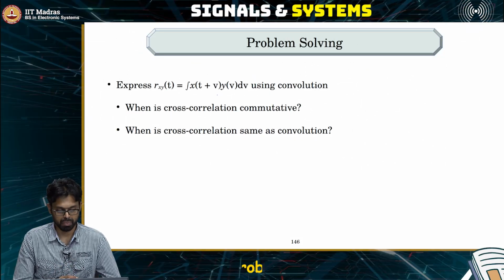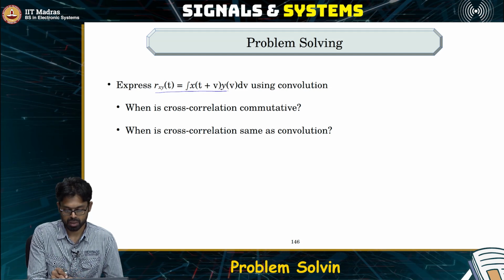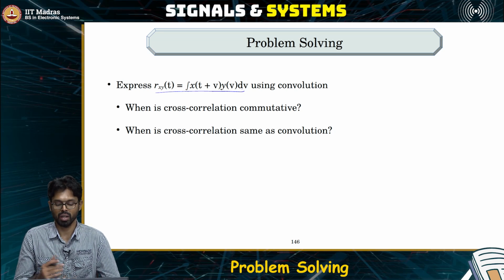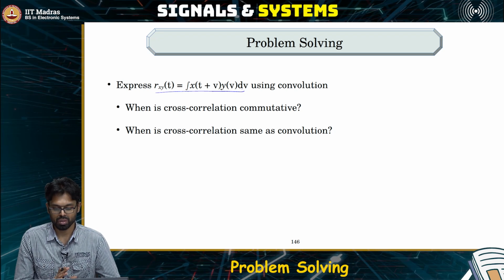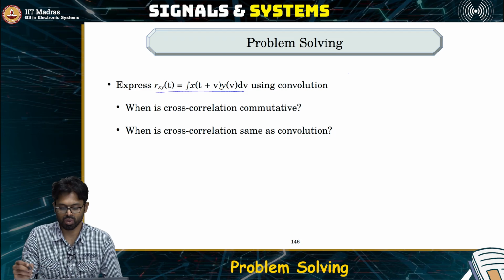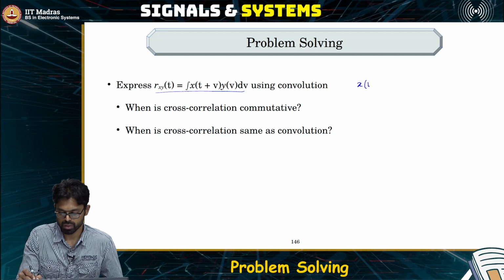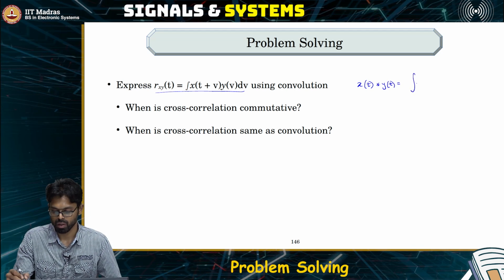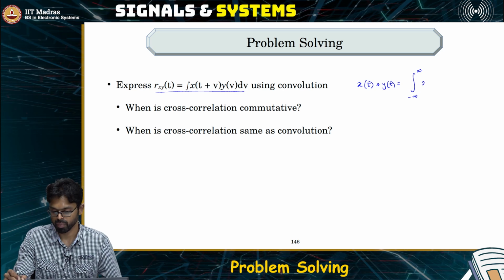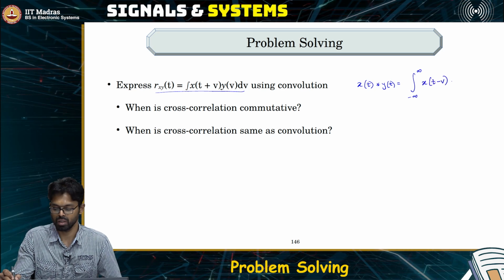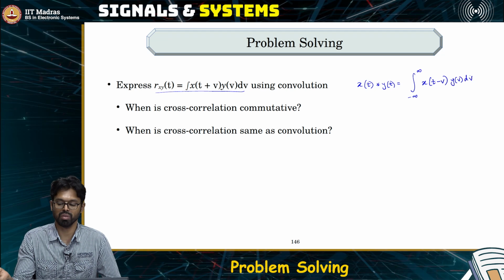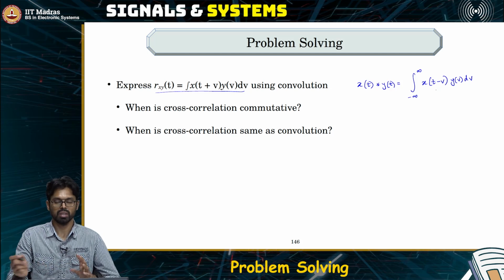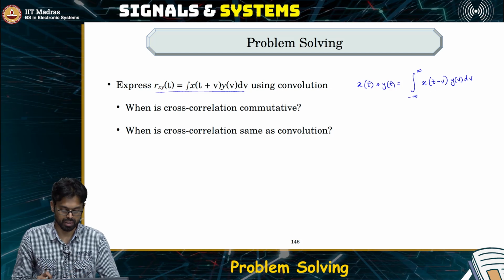So let's solve another problem. Here we have the cross correlation expression that is given to us. Remember, we have seen this earlier when we were talking about signals and solving some problems there. Now this looks very similar to the convolution expression, but it is not the same, because convolution of x of t with y of t is nothing but the integral from minus infinity to infinity of x of t minus v times y of v dv. This is the convolution expression. But if you have a plus here, then you get the correlation expression. So they are different. They look similar, but they are different.